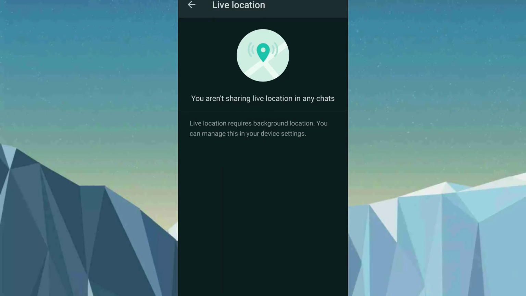When we do that, and we hide the WhatsApp notification, we won't know when the other person is tracking us. So you can check the live location from here. Whoever you are sharing with will be displayed here, and if you want to manage or remove them, you can remove them from here.